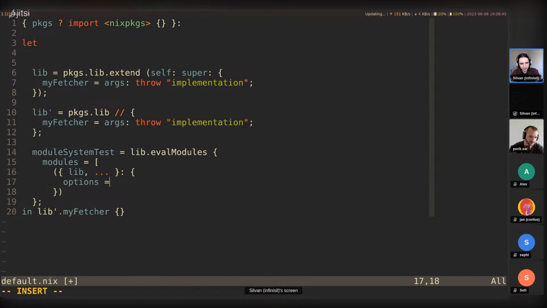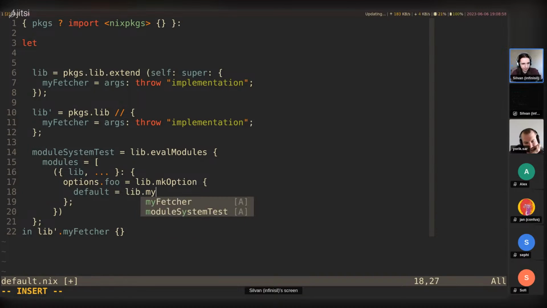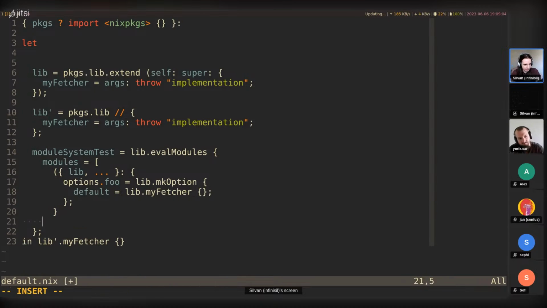Let's say we have an option declaration. Let's make this lib.mkOption, actually options.foo, and then let's say we have a default which is equal to this myFetcher thing. So myFetcher, and like this. All right, close this here. And now let's try this module system test, and let's access this option, config.foo.